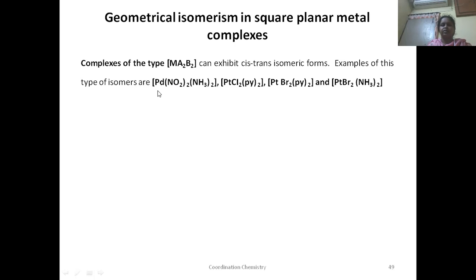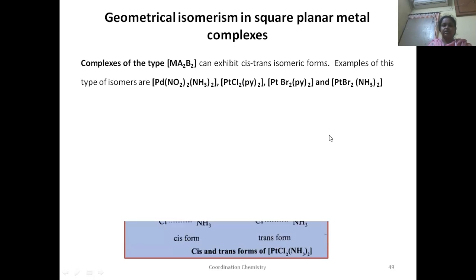Let us take the first complex here. The central metal atom M here is palladium, and A2 means there should be two same ligands, and another two ligands should be the same. Here there are two nitro ligands and two ammonia ligands. Similarly, in this example also, platinum is the central metal atom. There are two chloride ligands, and pyridine is also a ligand, with two pyridine ligands. If you compare this with the general formula, they indicate the same: one central metal atom and two different types of ligands, and their number is 2.